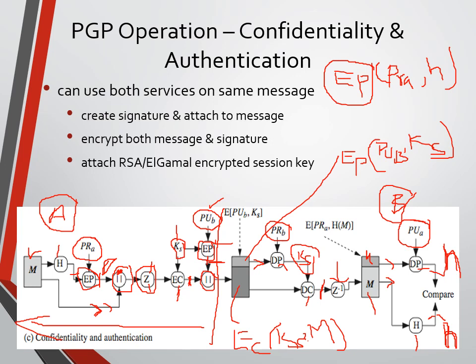So it's a hybrid technology which provides both confidentiality and authentication. I hope we have understood authentication and confidentiality, and the combining of confidentiality and authentication. Thank you for watching it.